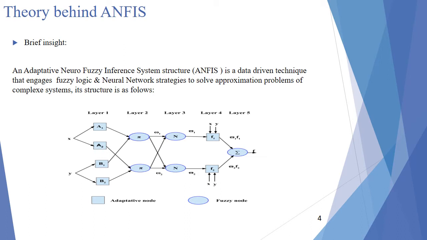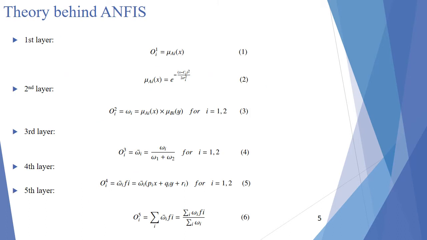For simplicity, we took here the example of a 2 inputs, 1 output system as shown. For more clarification, every input is decomposed to a fuzzy set, and equations 1 to 6 give more detail about what happens in every layer.